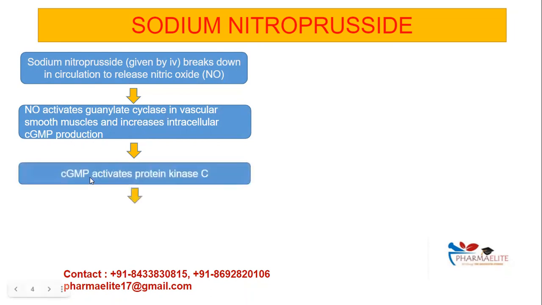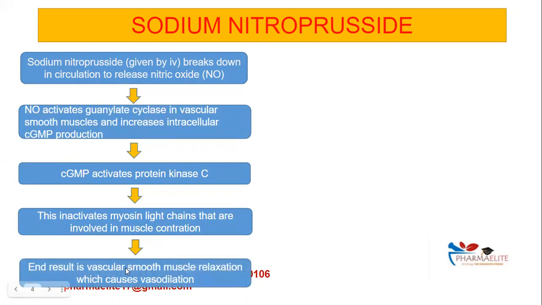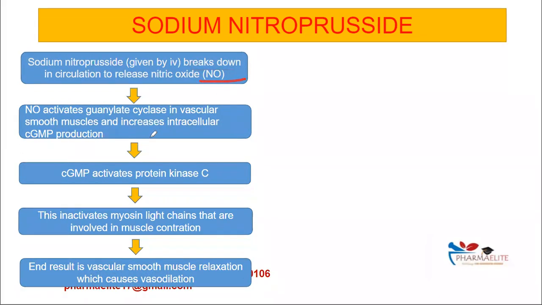Now this cyclic GMP will then activate protein kinase C, which will inactivate the myosin light chains that are involved in smooth muscle contraction. And ultimately, the end result will be that vascular smooth muscle relaxation will be produced, that will cause vasodilation.